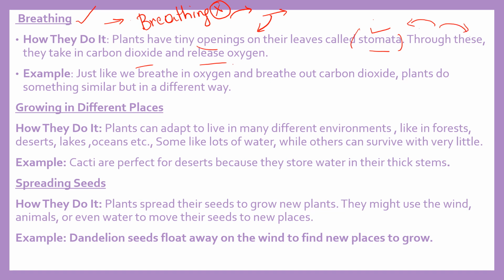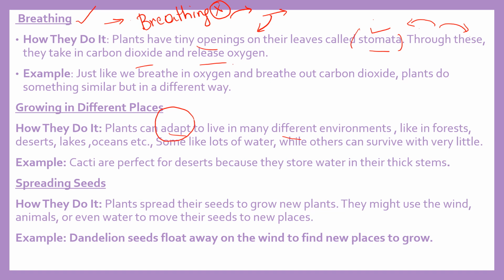Okay, next is growing in different places. So plants can adapt to live in many different environments. Like one type of plants can live in forests and other types can live in deserts and some other types can live in lakes. So each variety of the plant will get used to living in different environments. Okay, adapt means that.